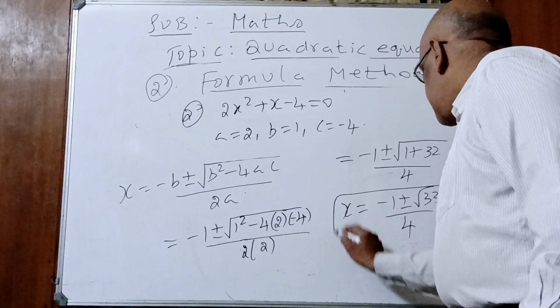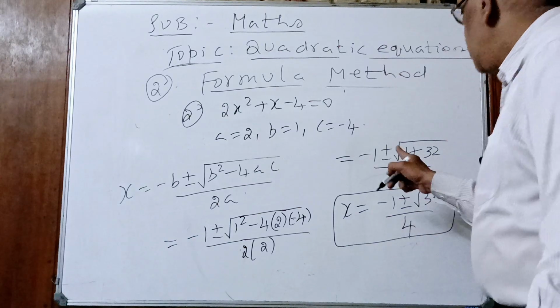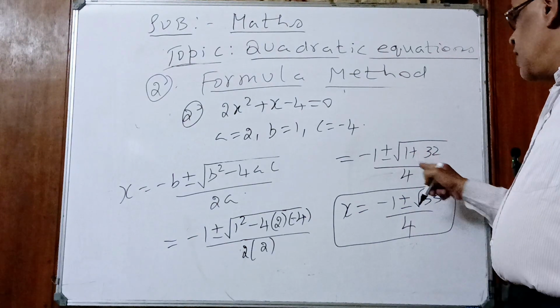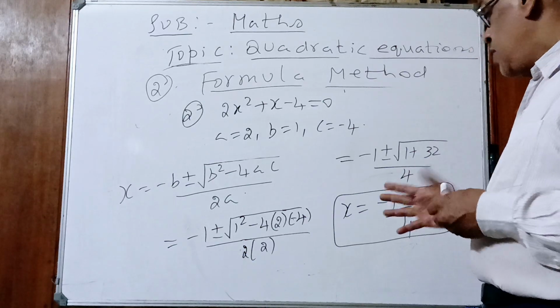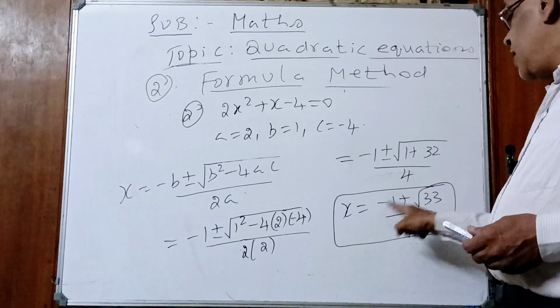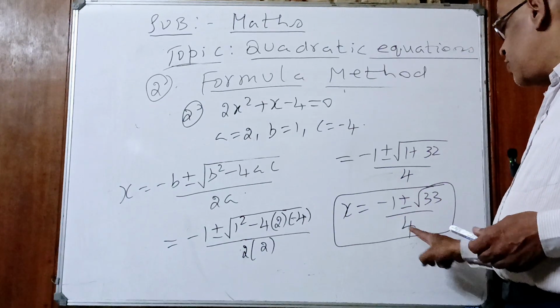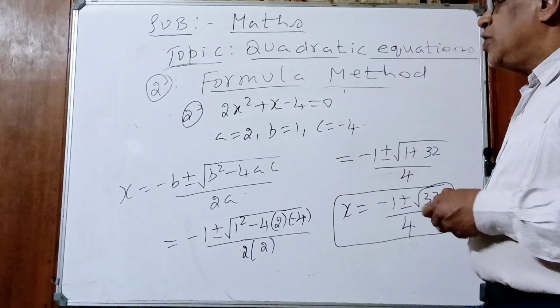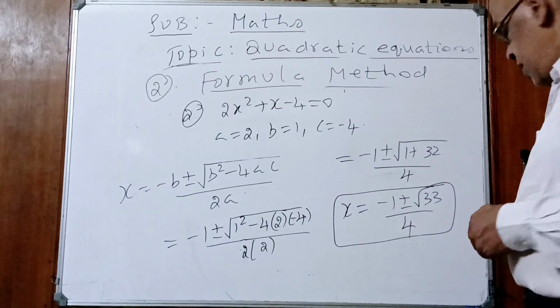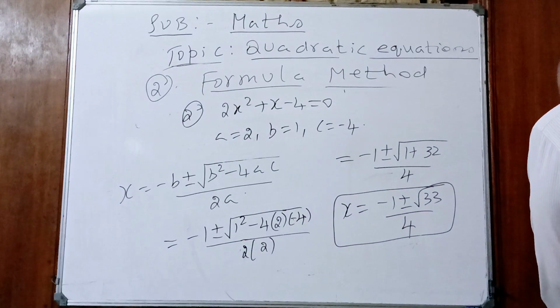You cannot cancel the denominator because there is no common factor. Yes or no? 33 is not a perfect square. So, which are the two roots? One is minus 1 plus root 33 by 4. Second one, minus 1 minus root 33 by 4. Two zeros of this quadratic polynomial. Understood, children?